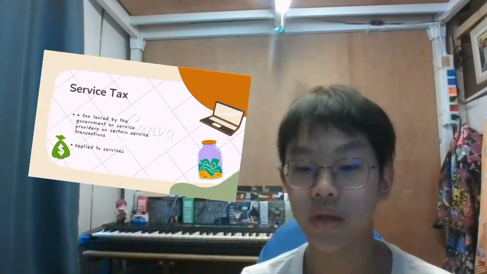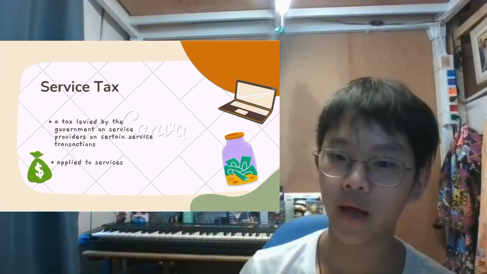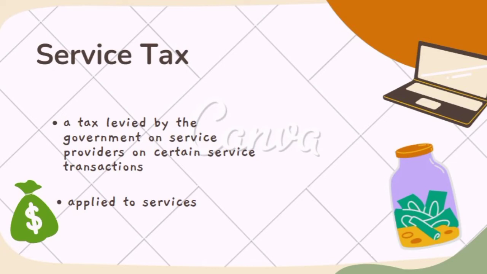Now let's take a look at the last example of this tax. Service tax. Now service tax is a tax that is applied on services like restaurants, travel agents, cabs, taxis, those services.